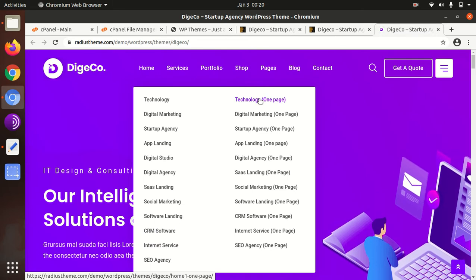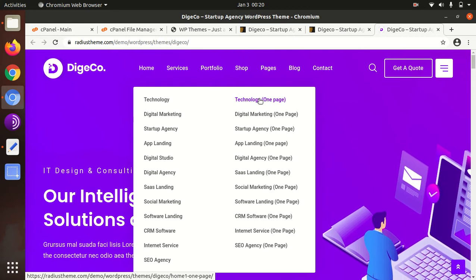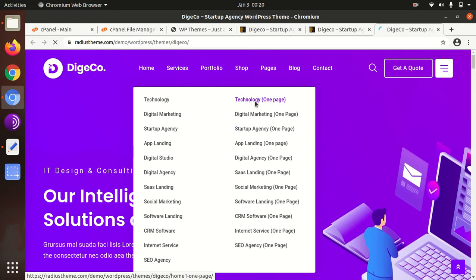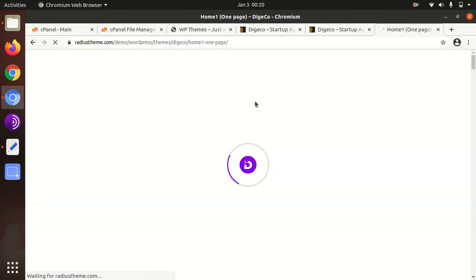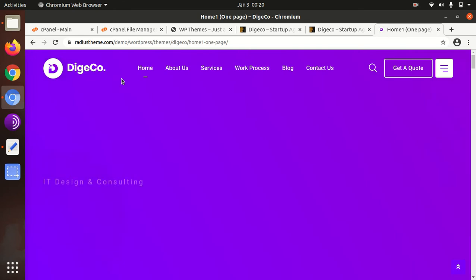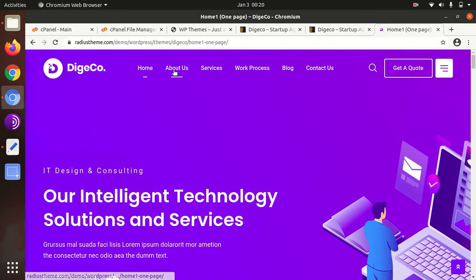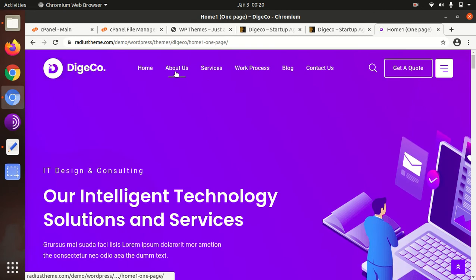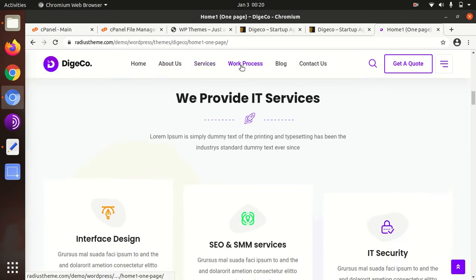So generally startup agencies choose to make a one page website so that all the necessary information can be displayed on a single page. This is the one page website option of the Digeco WordPress theme, so it is also very good.